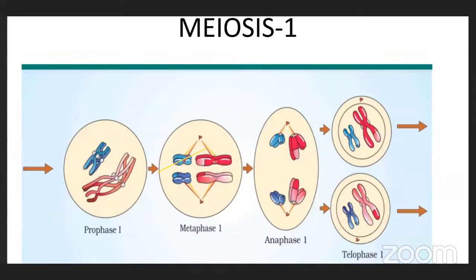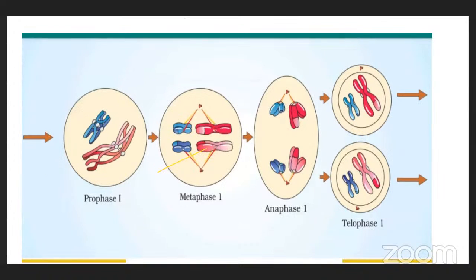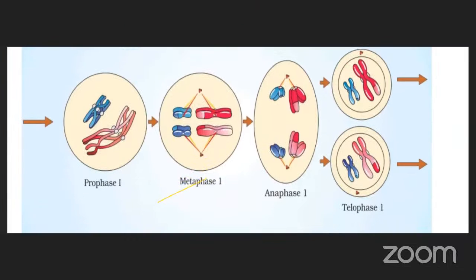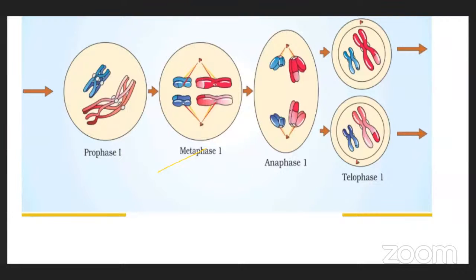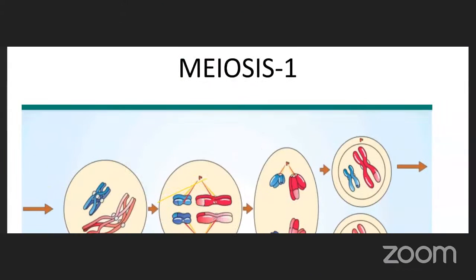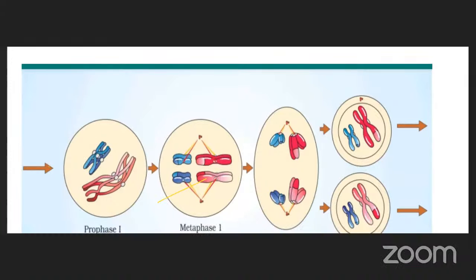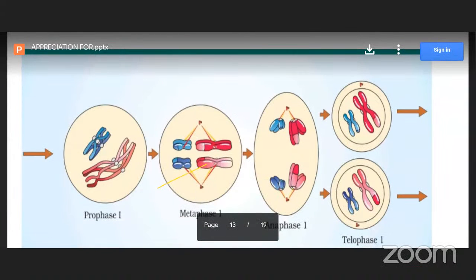Next, meiosis. This is meiosis, the second type of cell division. We observe different stages: prophase, metaphase, anaphase, and telophase. As a result of mitosis, 2 daughter cells are formed, but as a result of meiosis, 4 daughter cells are formed. This is meiosis 1. During meiosis, what will happen? There are 4 stages: prophase, metaphase, anaphase, and telophase.